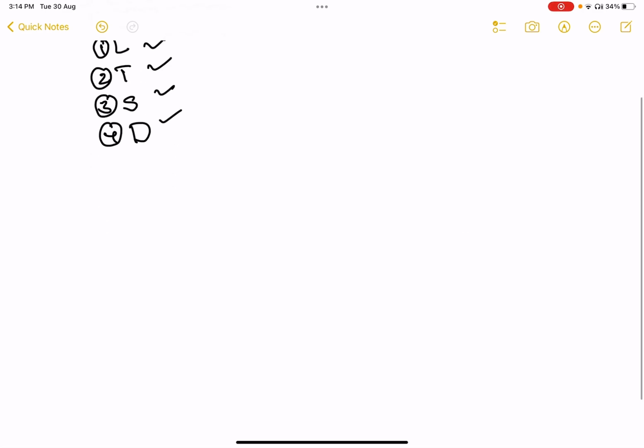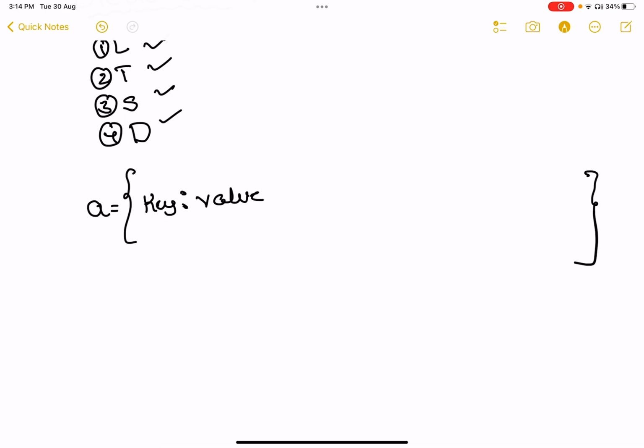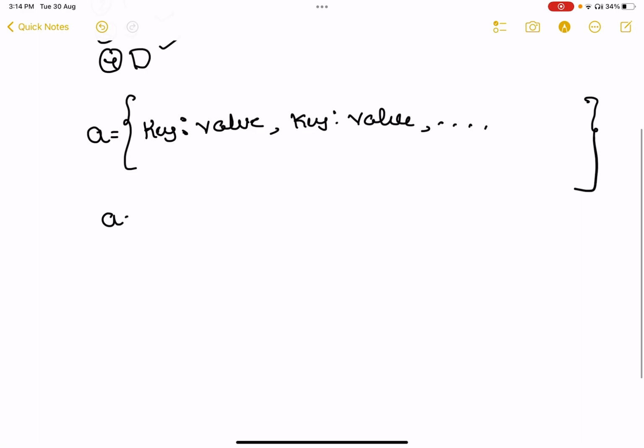As you already know, a dictionary is nothing but a data structure written in between curly brackets, where the first element is called the key and each key has a value, separated by commas and so on. If I write a live example, if the key is 1, the value may be ONE1. If the key is 2, the value may be TWO2.